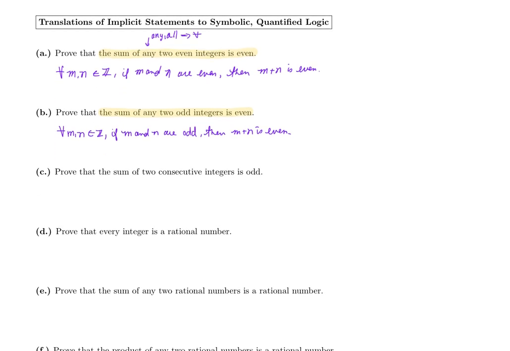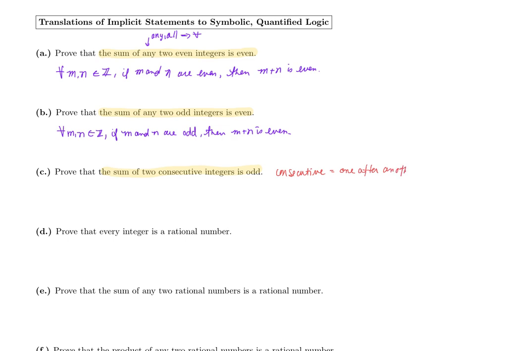So what happens if we want to prove that the sum of two consecutive integers is odd? Once we know that we're trying to rewrite that the sum of two consecutive integers is odd, we need to define what it means to be consecutive. Consecutive means one after another, right?